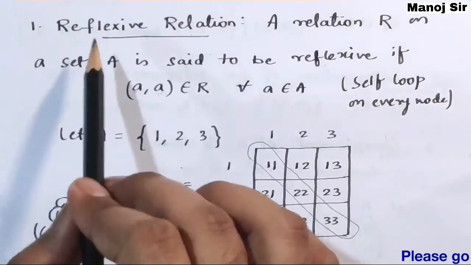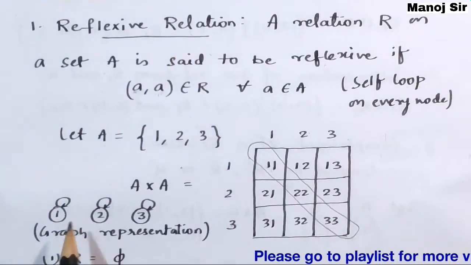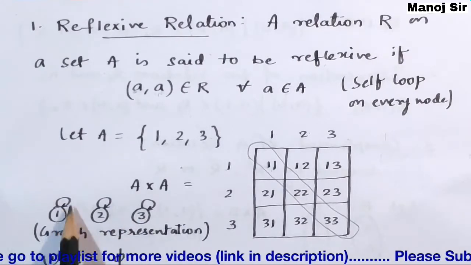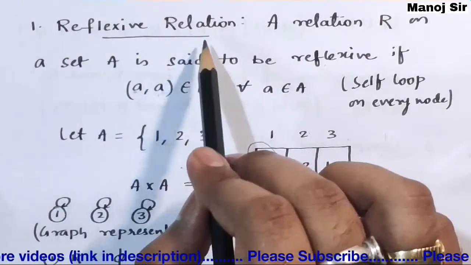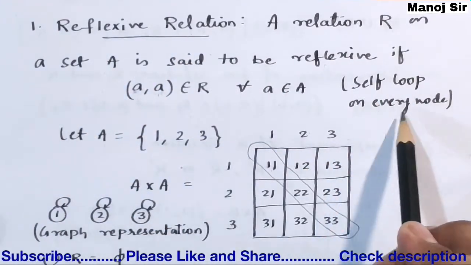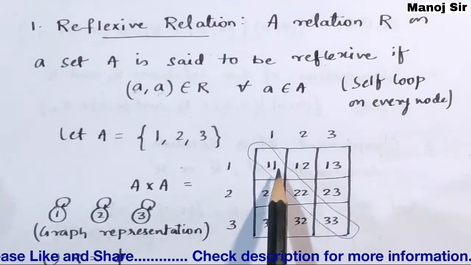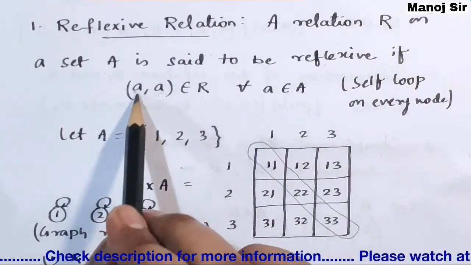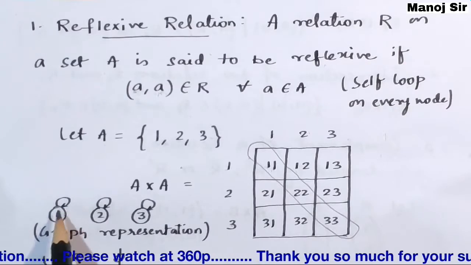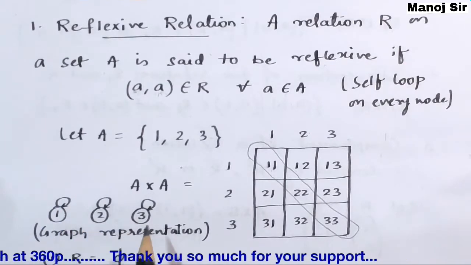If you want to study what a reflexive relation is, then every node should have a self loop. So a reflexive relation is also said to have a self loop on every node. Here we have (1, 1), (2, 2), (3, 3), so it should have a self loop on each and every node.